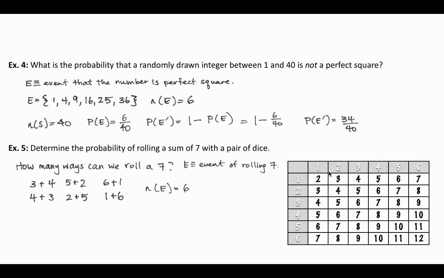So we have 2, then 2 plus 1 is 3, 3 plus 1 is 4, 4 plus 1 is 5, 5 plus 1 is 6, 6 plus 1 is 7. The line across the top is your first die, and the vertical line going down the left is your second die, so they're distinguishable. So it could be a 1 and a 2 or a 2 and a 1, and those are 2 different 3s.